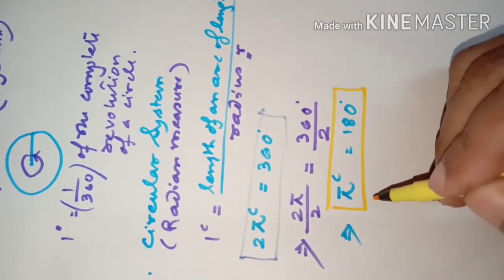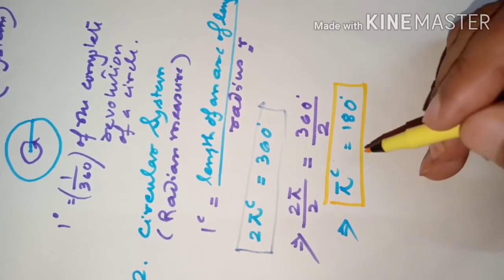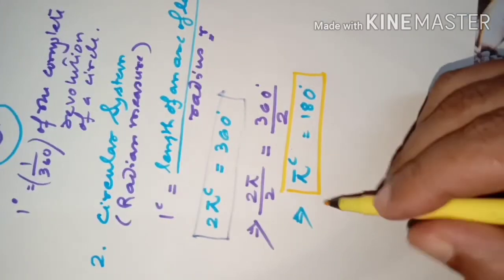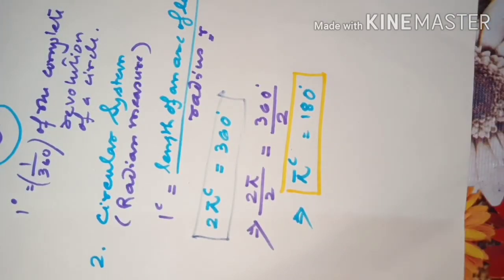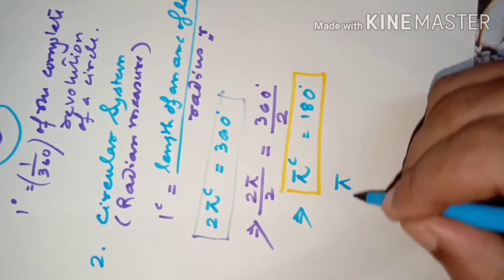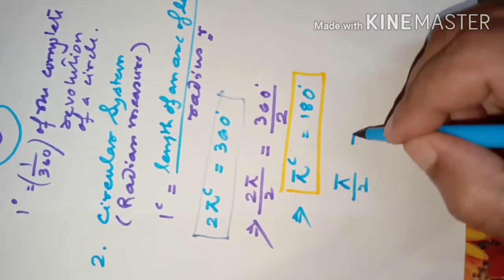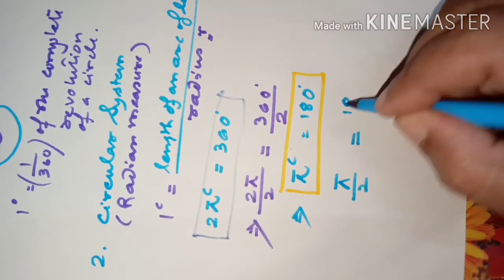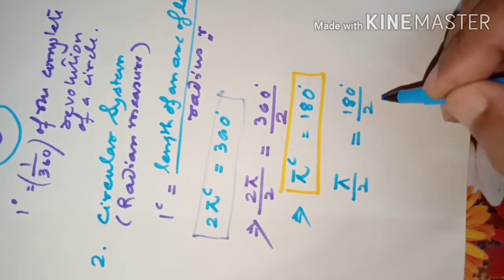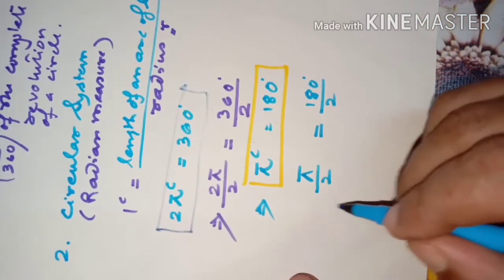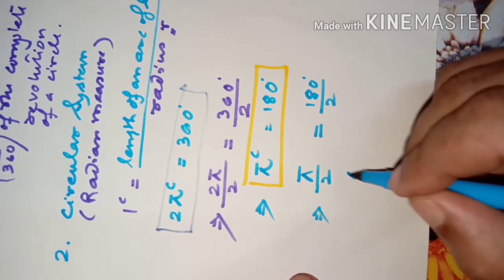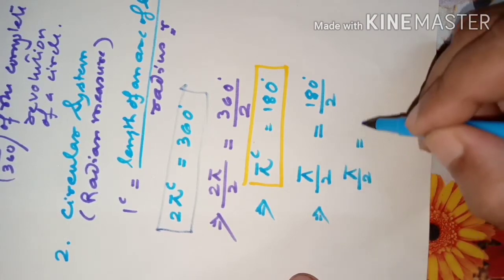If you divide further by 2 again, suppose you divide both sides by 2, what will you get here? Pi by 2 radian is equal to 180 by 2. So a conversion takes place. We can go on converting. So pi by 2 radian is equal to 90 degree.